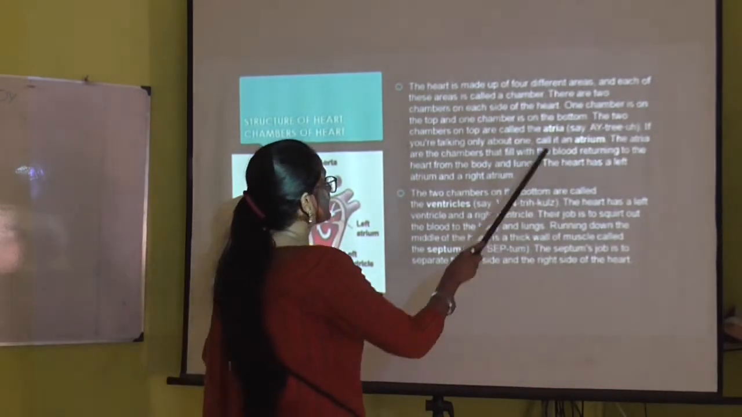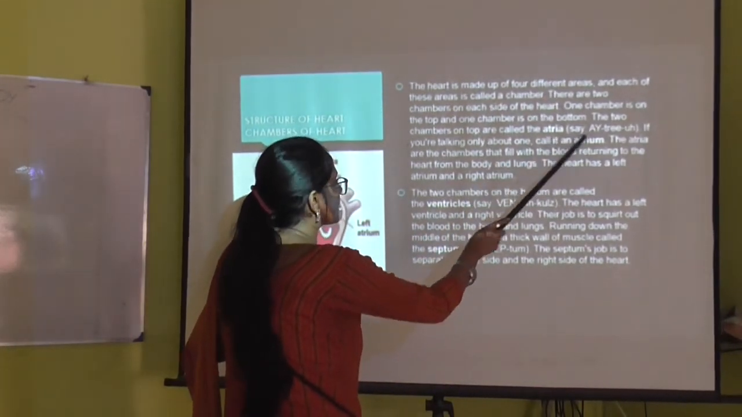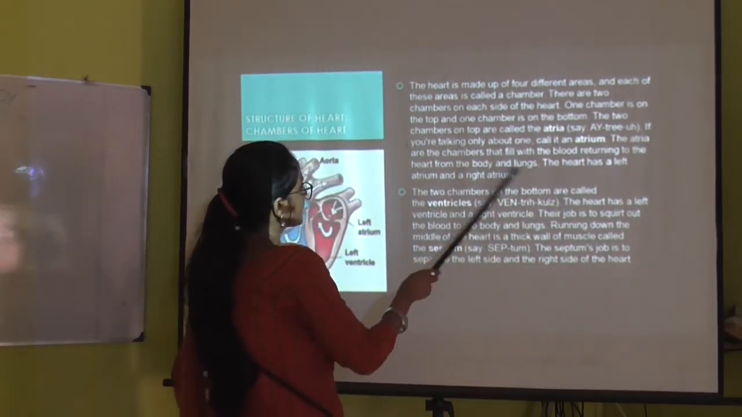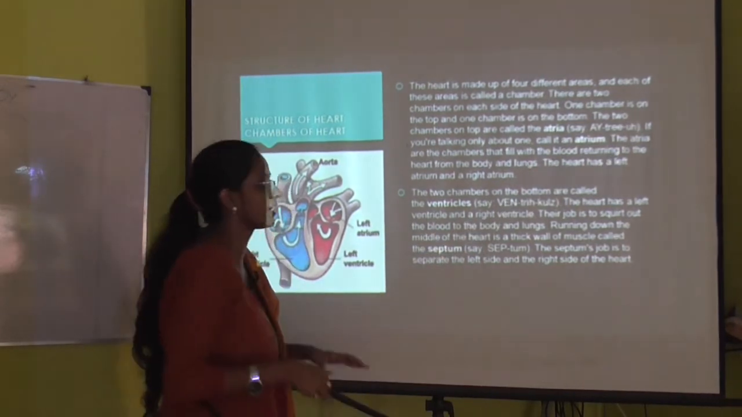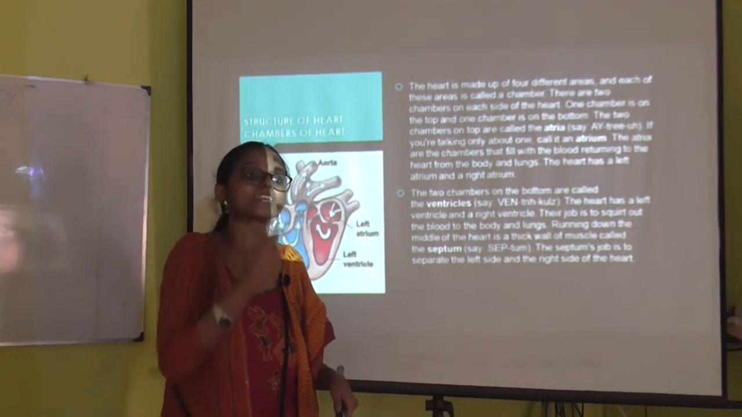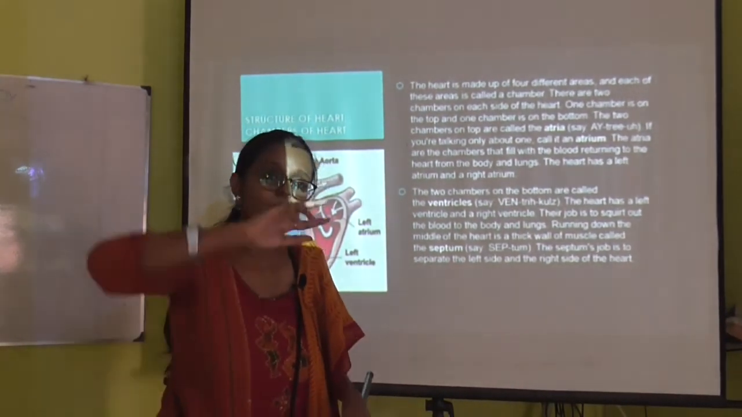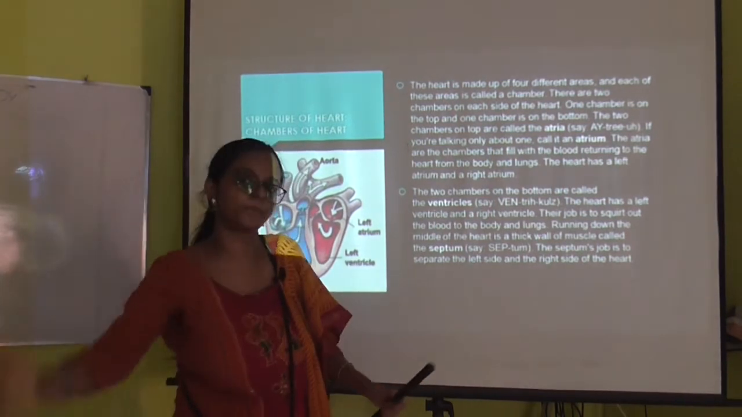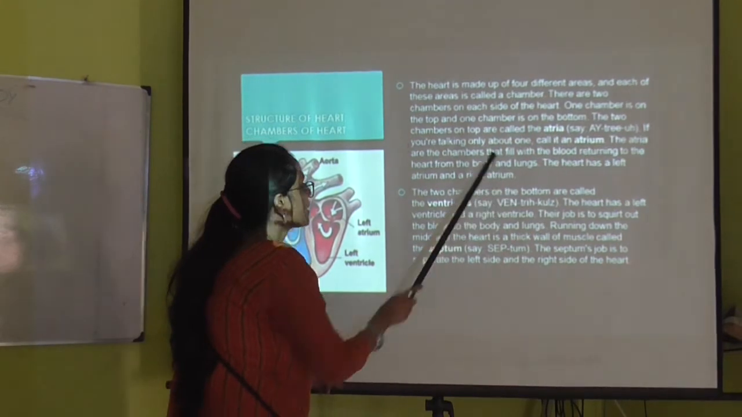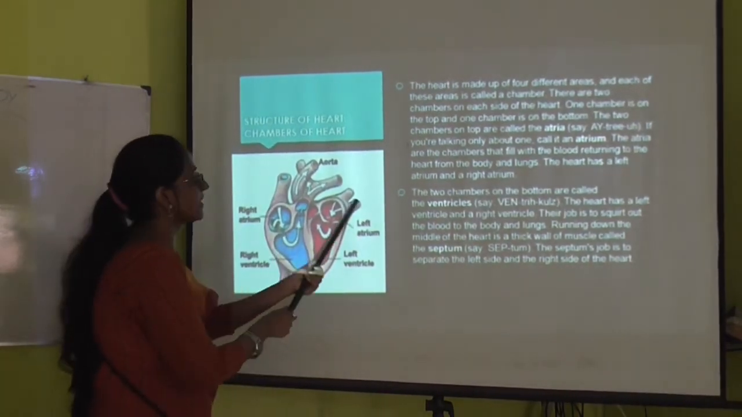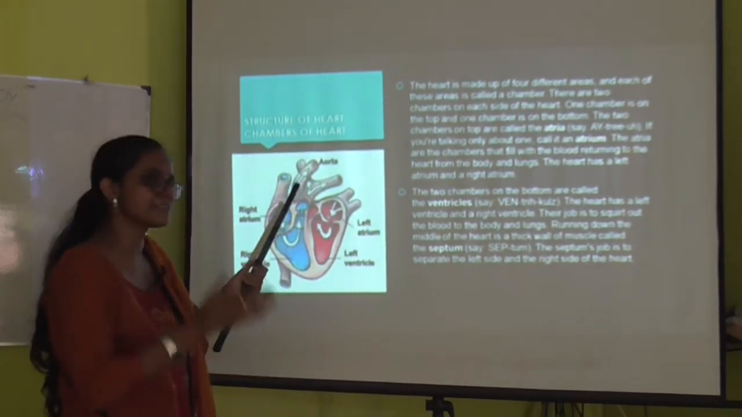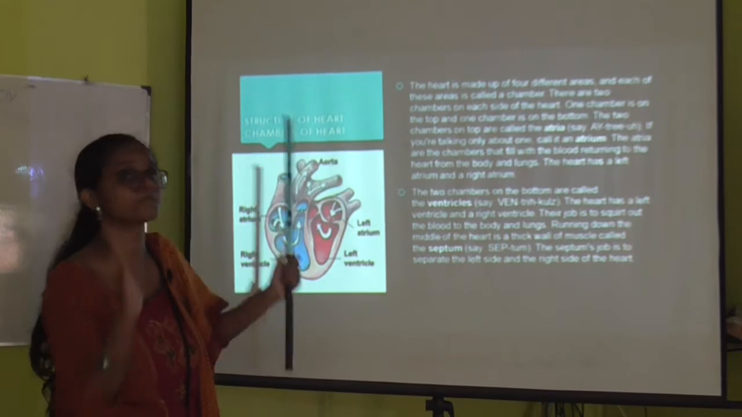So these two chambers on the top are called the atria, and if you are talking about just one, call it an atrium. The atrium is filled from the returning blood. As I have told just now, what is the function of the atrium? That it receives the blood. From where does it receive the blood? Both from the lungs and the body. Next, this heart has the left atrium and right atrium. Just now I told you that the atrium is divided into two on the basis of the position.